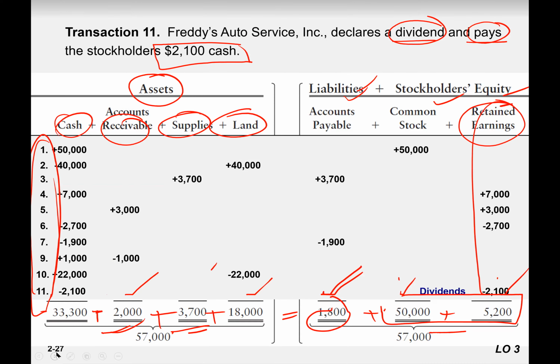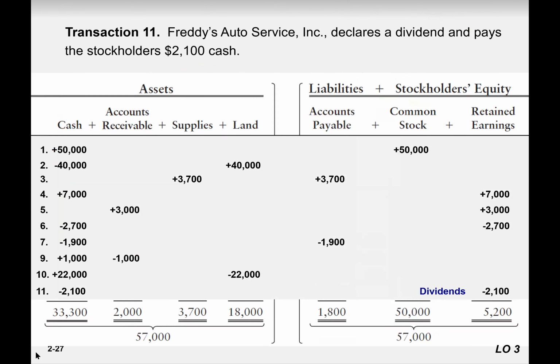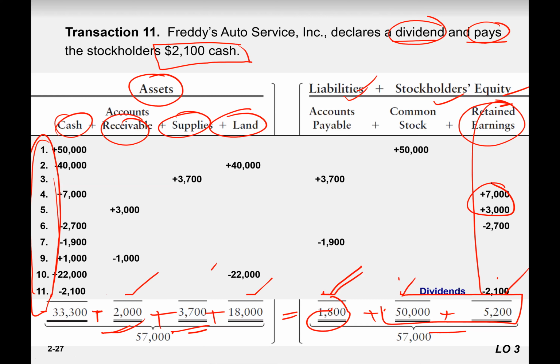If no, now let's talk about financial statements. Can we make the financial statements? What are the orders of financial statements? Number one, income statement. Number two, retained earning. Number three, balance sheet, right? So let's talk about this. Number one, income statement. We know that revenue is 10,000, where it came from. We know that revenue increases the retained earning, right?